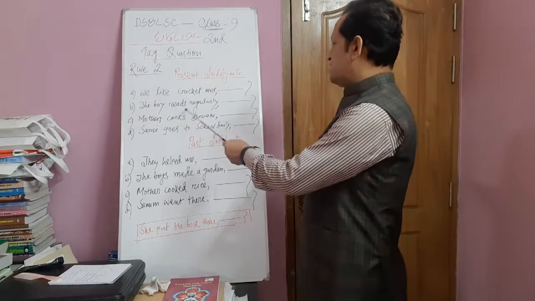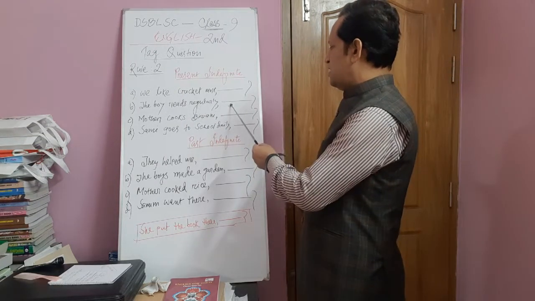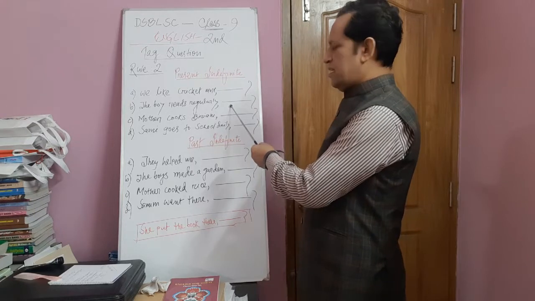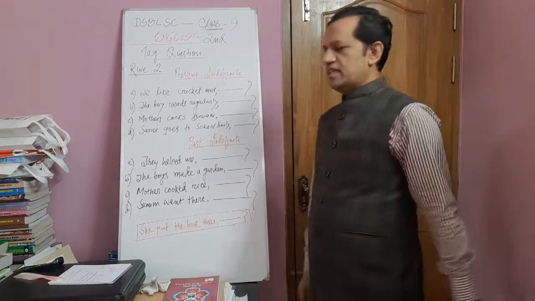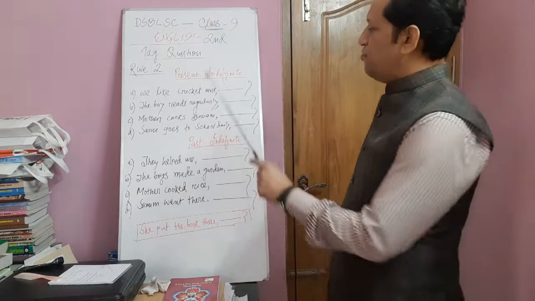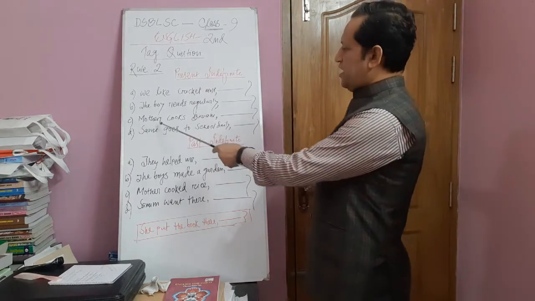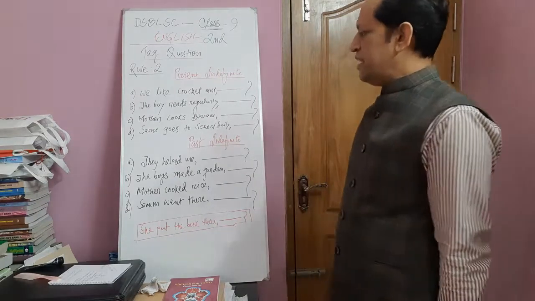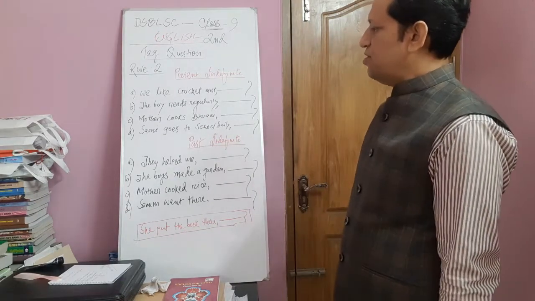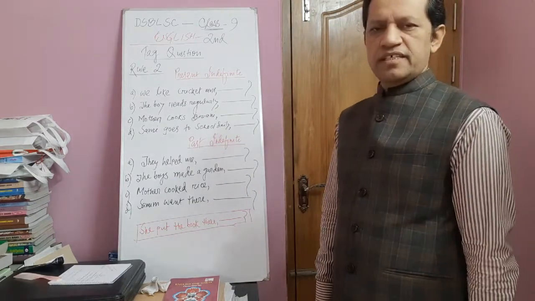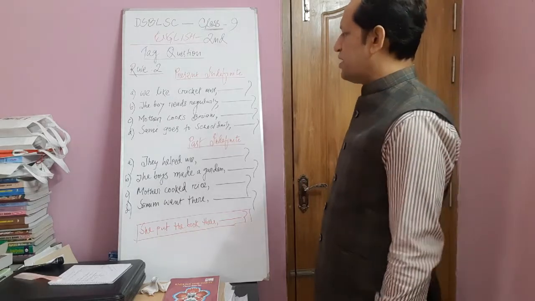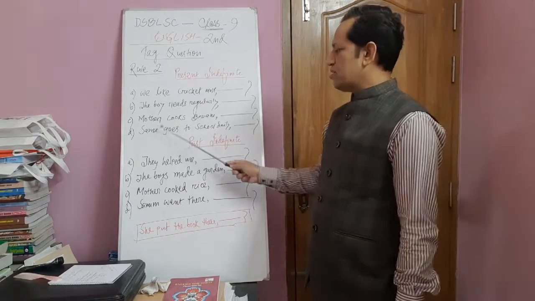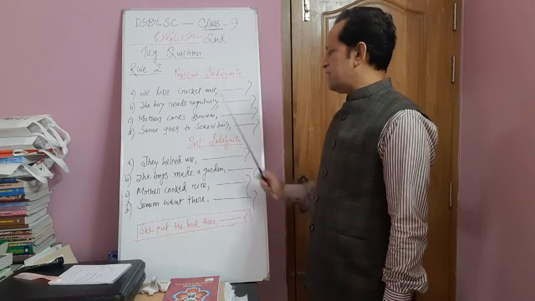Number C, mother cooks biryani. Here same, mother is female, and that's why, mother cooks biryani, doesn't she?